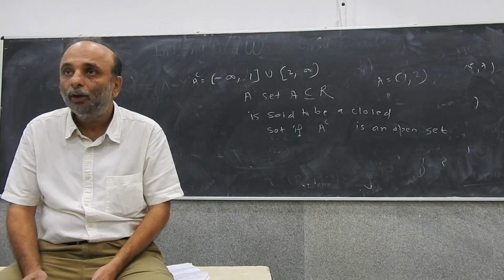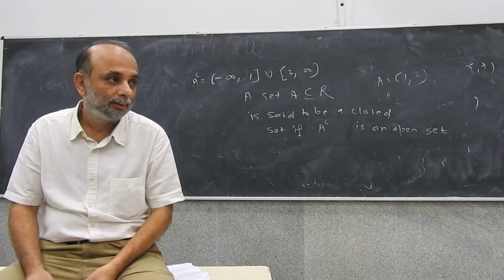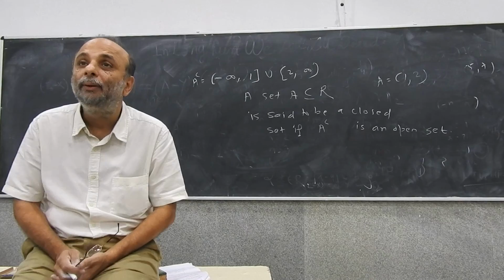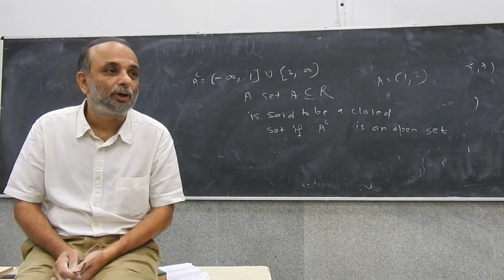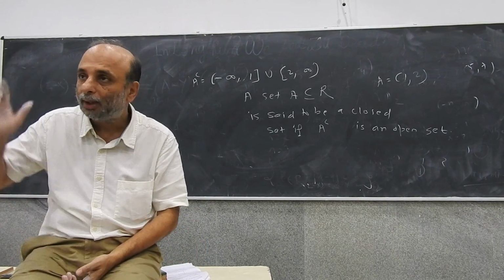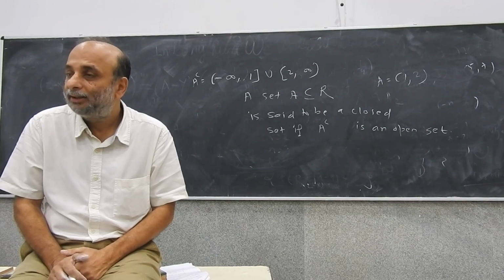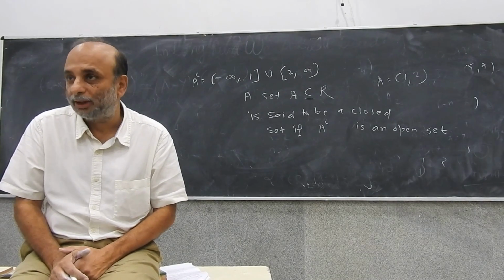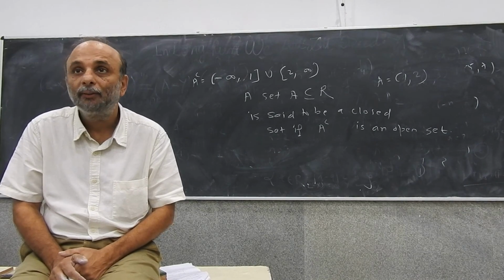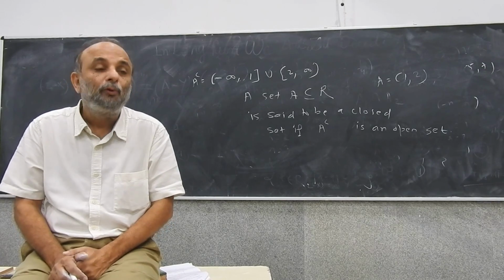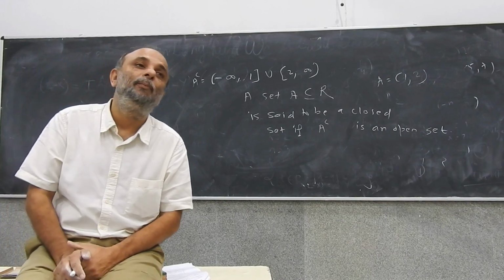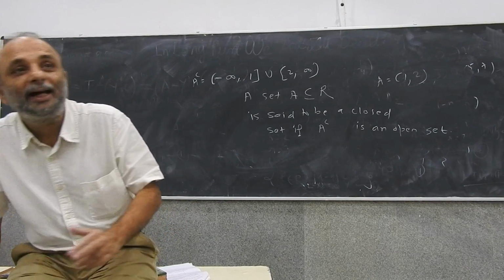So A complement is a closed set, and B complement is a closed set by definition. Understand my question carefully. Tell me whether the intersection of these two closed sets, A complement and B complement, would be an open set or a closed set.